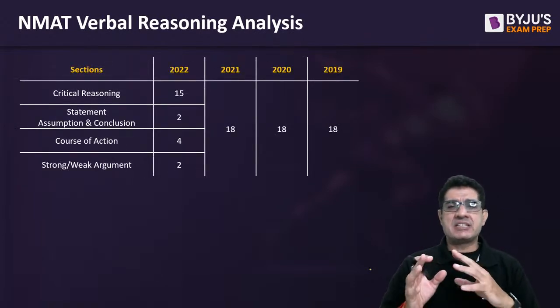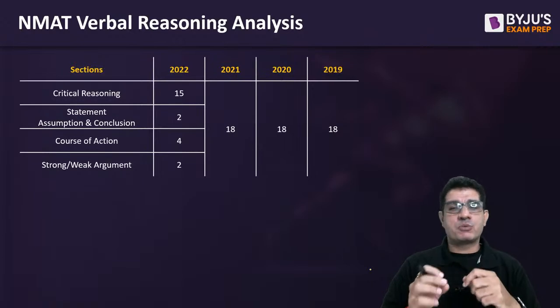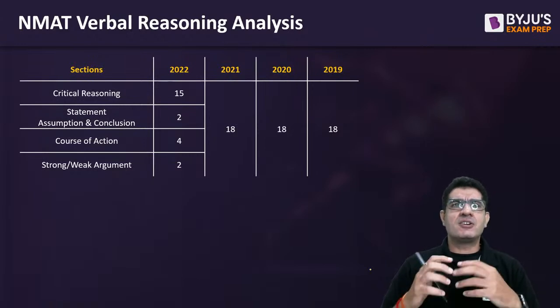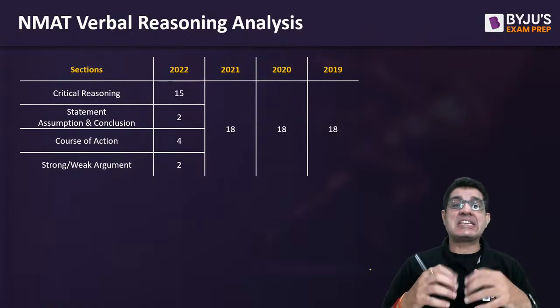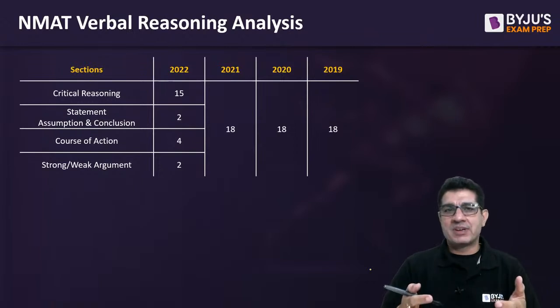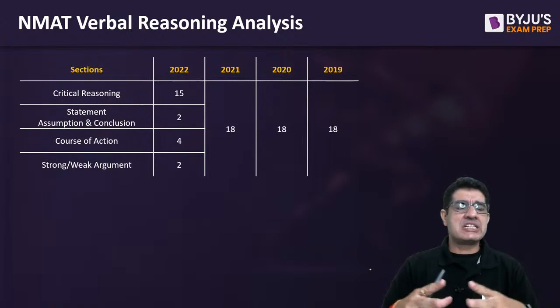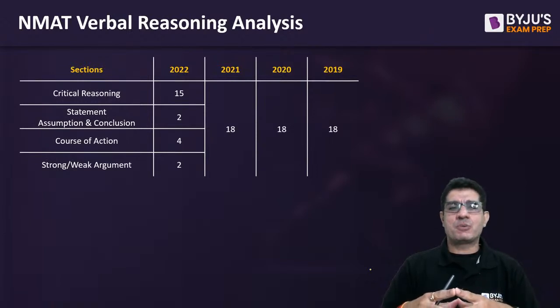In 2019, 2020, 2021, we had 18 questions from verbal reasoning, but last year the role of verbal reasoning increased a little more. As you can see, we basically had 15 plus 8, 23 verbal reasoning questions.